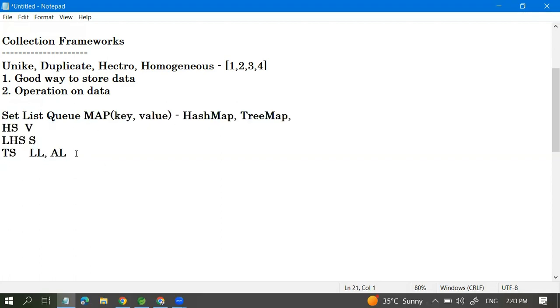So the main purpose of this is storing and operating on data. For example, I have some data, and I don't want to store it randomly anywhere, because it may take more size.